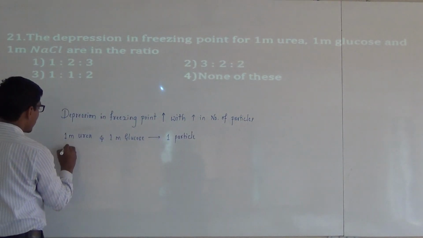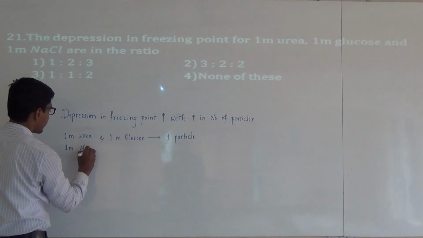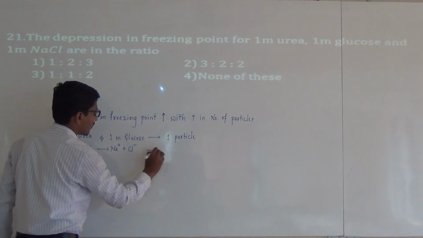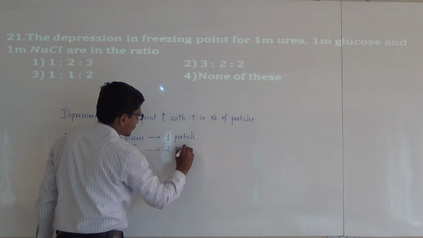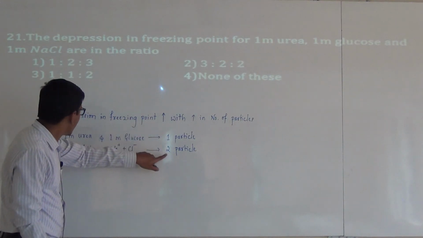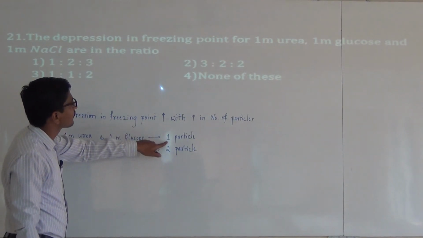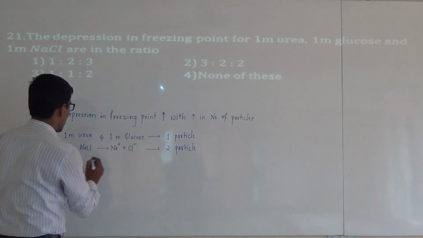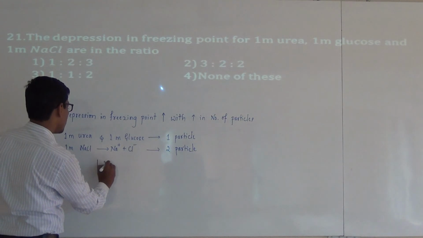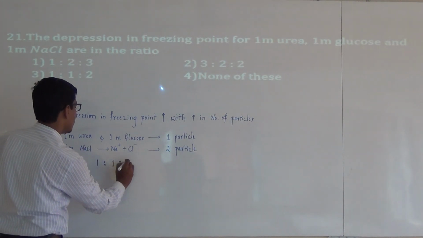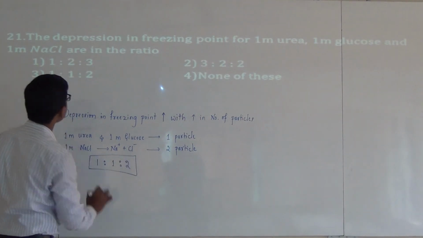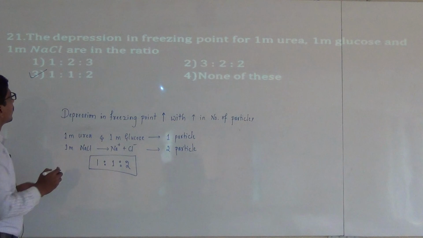But in the case of 1 molar NaCl, it dissociates into Na plus and Cl minus, 2 particles, and the depression in freezing point is more in the case of NaCl than urea and glucose. The ratios are: urea 1, glucose 1 and NaCl 2. The third option is the correct one.